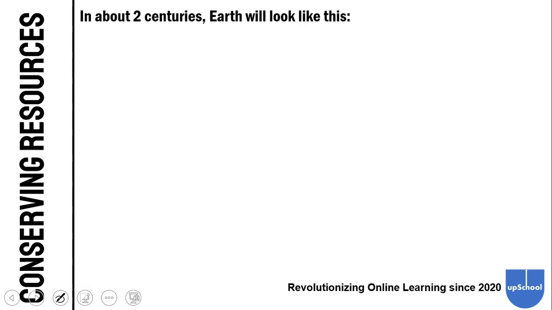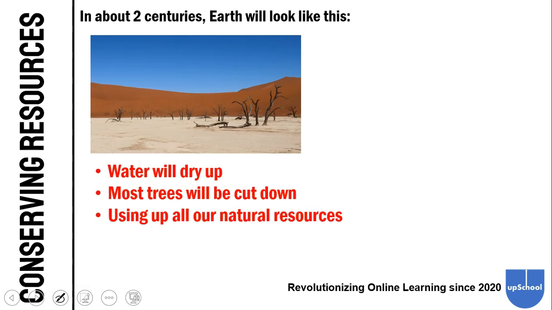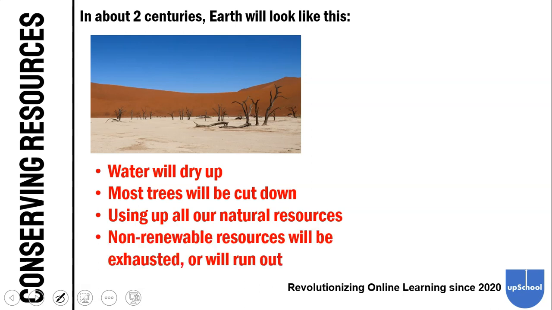Conserving resources. In about 2 centuries, approximately, Earth will look like this. Water will dry up, most trees will be cut down, and all of this is because we're using up our natural resources, and non-renewable resources will be exhausted or will run out. Maybe Earth will look like a desert in the future.